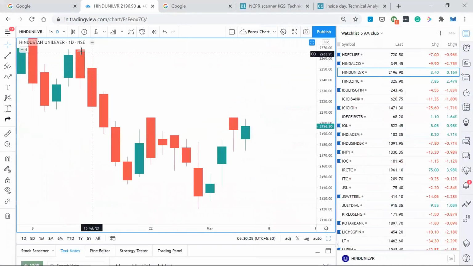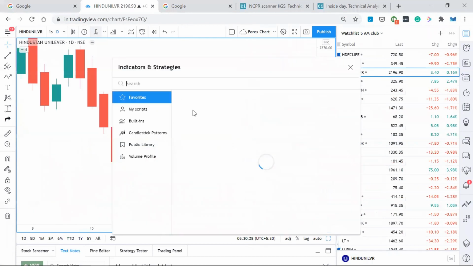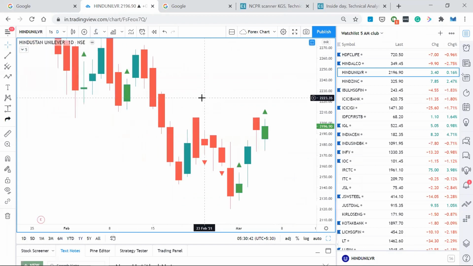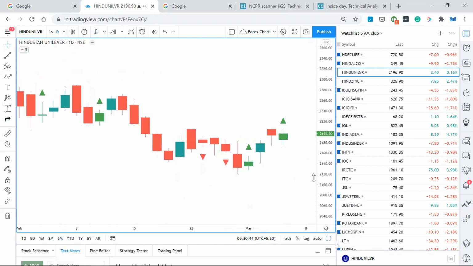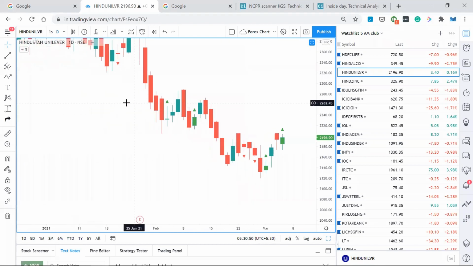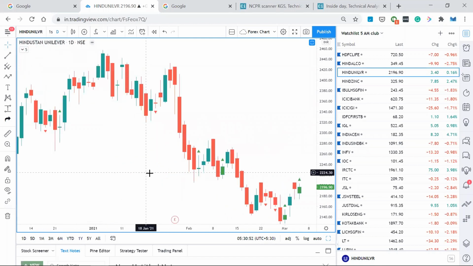Or even if you have a pro account and you want to use an indicator, there's an indicator called Inside Bar. Search for inside bar strategy, or use this inside bar in the public library. It is called CMA. If you click on that, it will show all the places where there is an inside candle. So it has identified them already. This is the inside candle, this is the inside candle. It will identify all the inside candles for you.